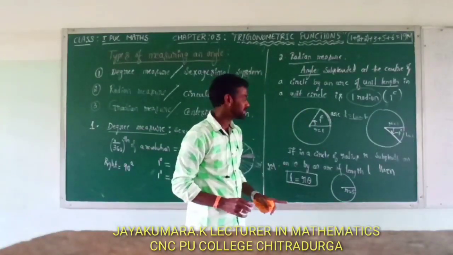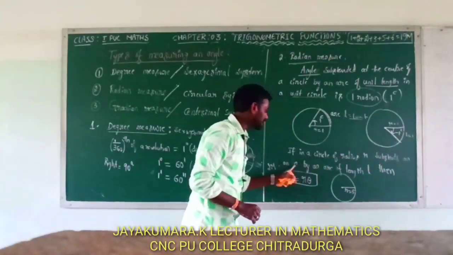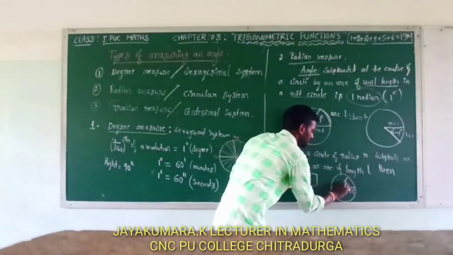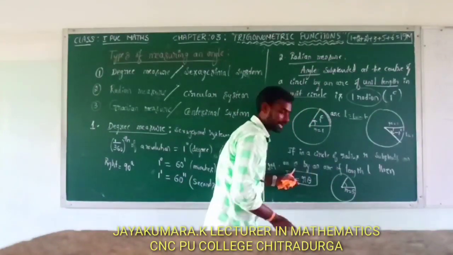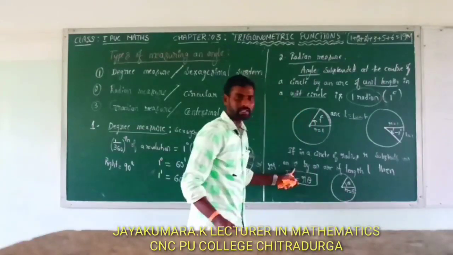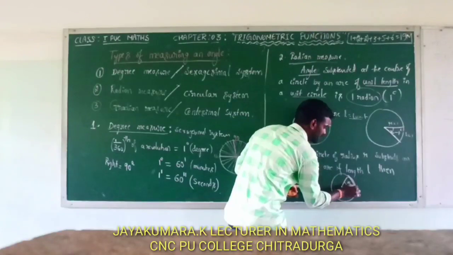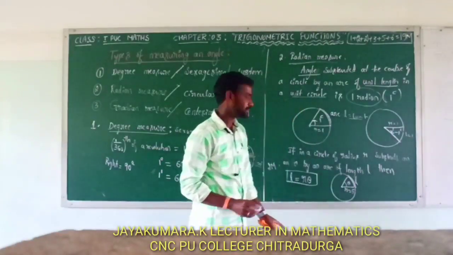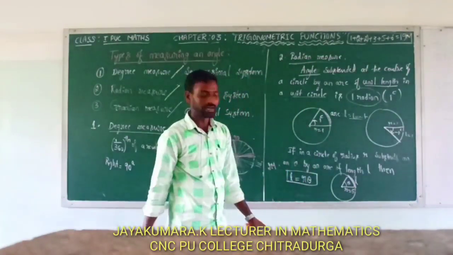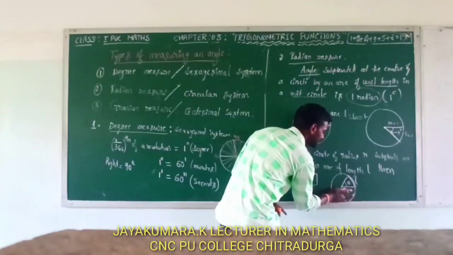In a circle of radius r, subtends an angle theta. Here I have considered an angle. That's an angle theta by an arc of length L. Consider this length as L. Then L is equal to r theta. This is r, this is L, this is theta.